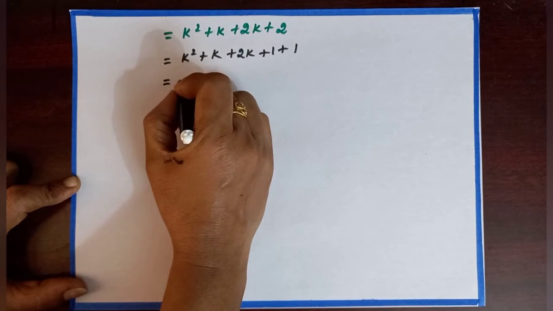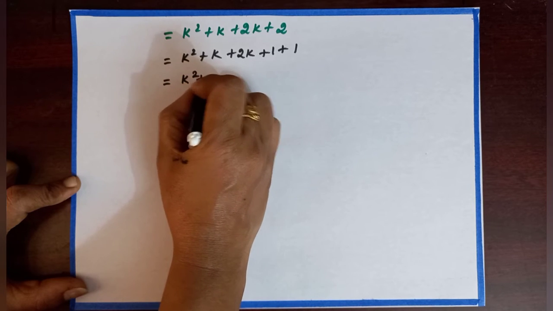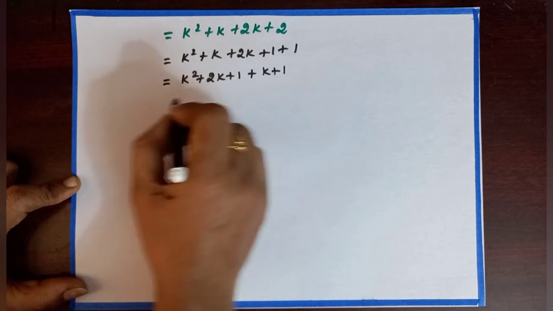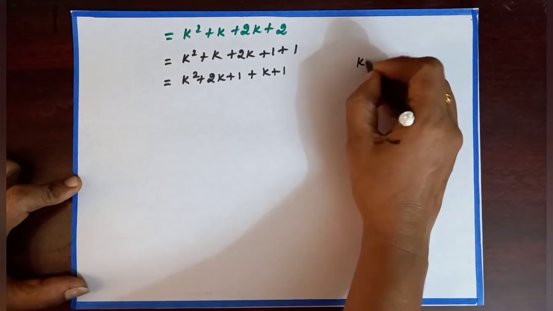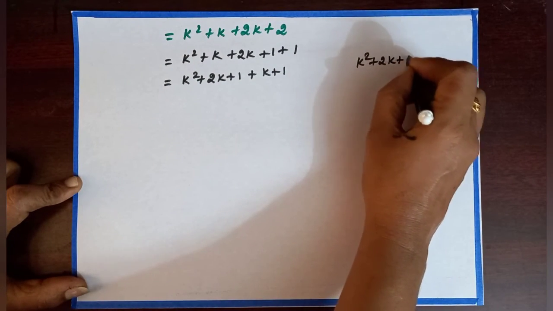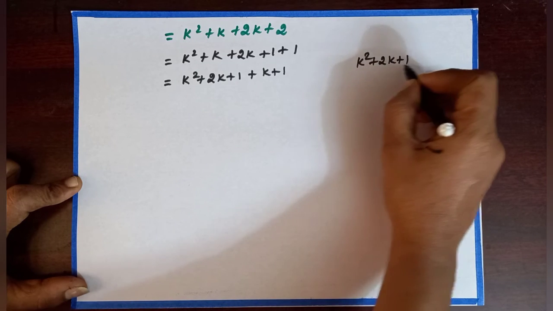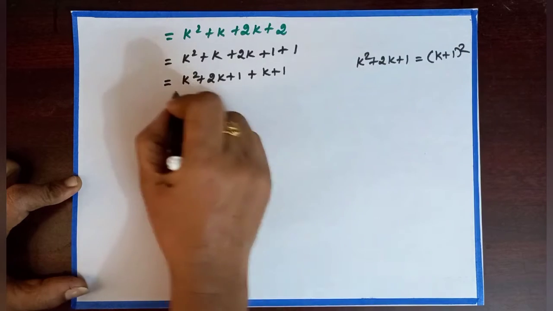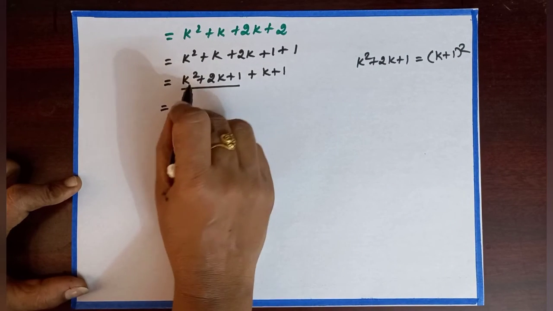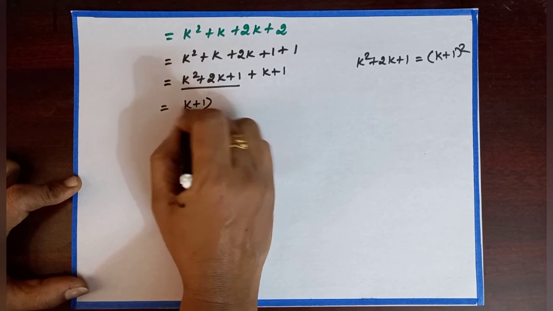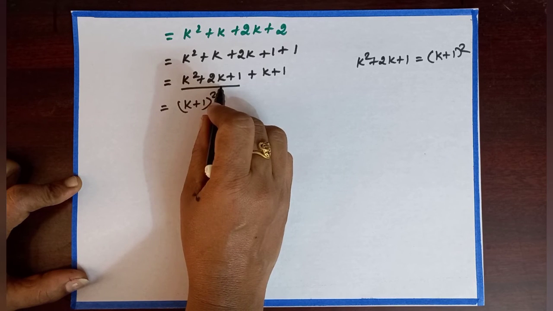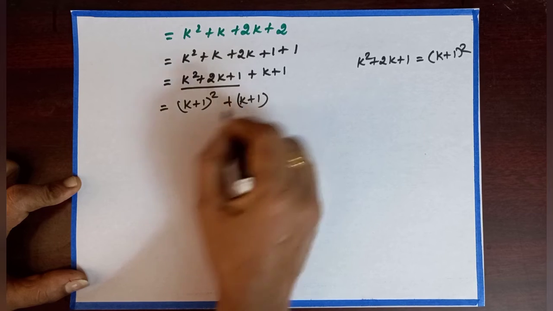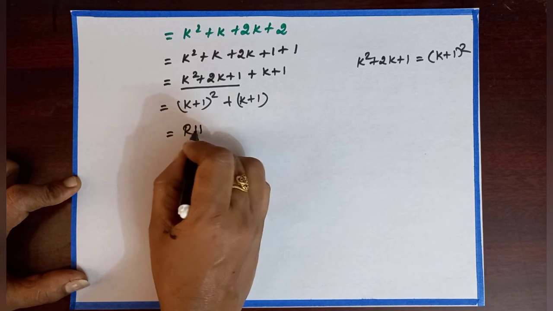Just I am going to rearrange this. Then we get k square plus 2k plus 1 plus k plus 1. Now k square plus 2k plus 1 is in the form of a square plus 2ab plus b square, which is equal to (k plus 1) the whole square. So now I can replace (k plus 1) the whole square for k square plus 2k plus 1, plus k plus 1, which is equal to RHS.